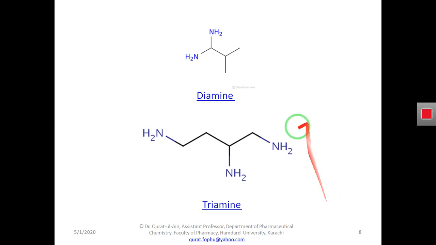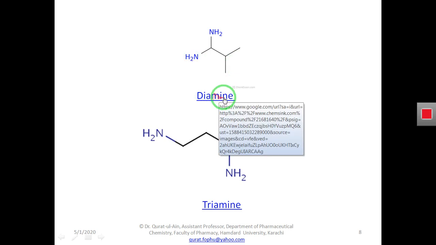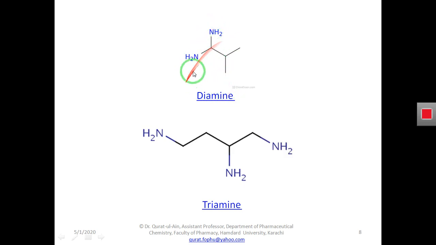But if the organic molecule or compound has more than one amine group, then we call it simply diamine, for example when it has 2 amino groups, and triamine when it has 3 amine groups.